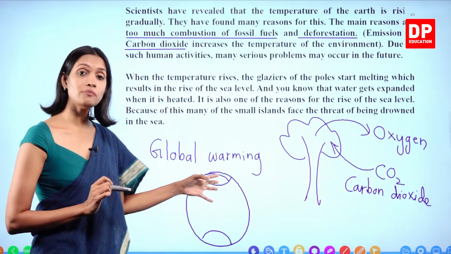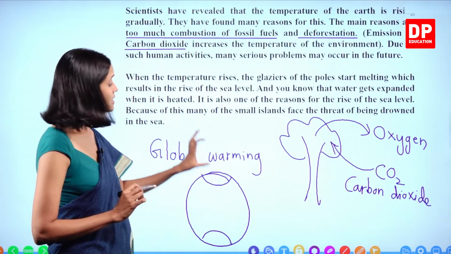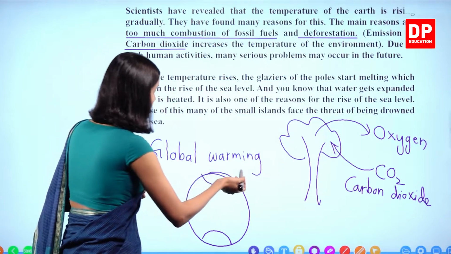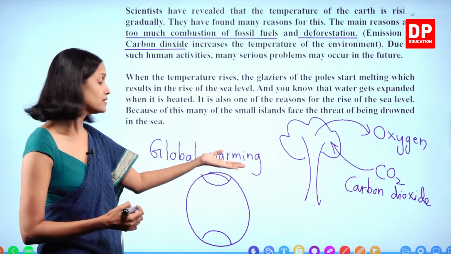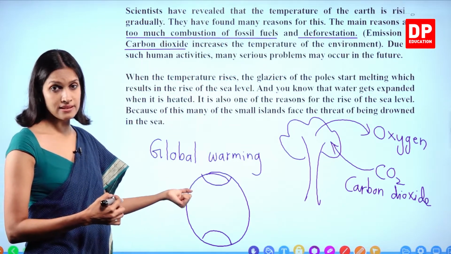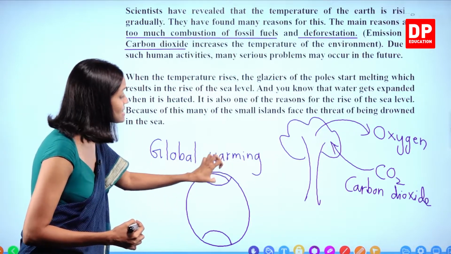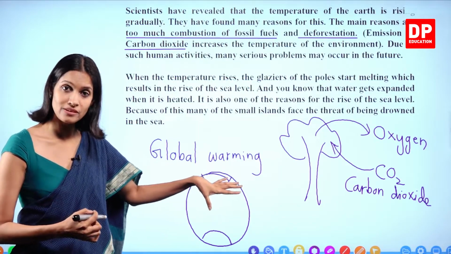Because of really low temperatures in these areas, water is present as glaciers, ice. Due to global warming, the heat of the earth increases unnecessarily. In that case, what happens, children? These glaciers melt. Melting means ice converts to water.